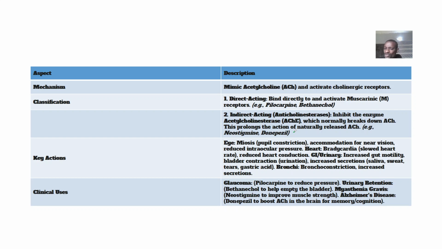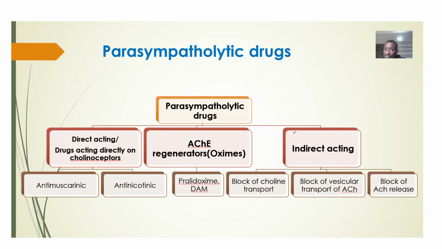Clinical uses are mainly to relax the body. So any disease condition that is trying to tense up the body, use these drugs so that it will relax it. Glaucoma, where there is increased pressure in the eye, to relax it. Urinary retention, where there is so much pressure in the urinary system, to relax it. Myasthenia gravis, to relax it. Alzheimer's disease, where you will have all those seizures and all of that, to relax the whole condition.